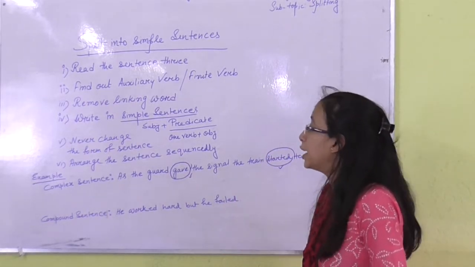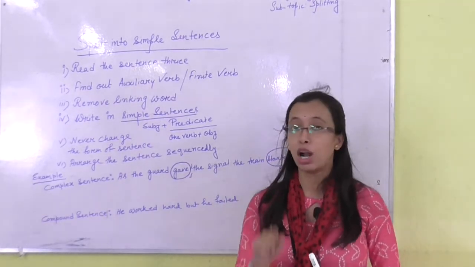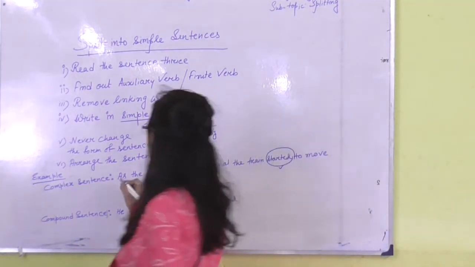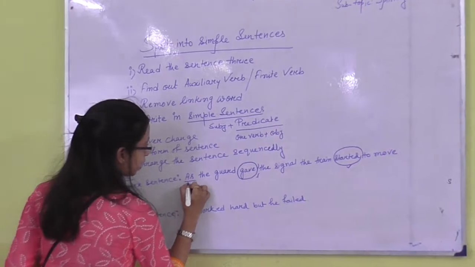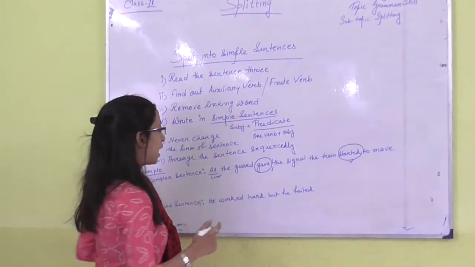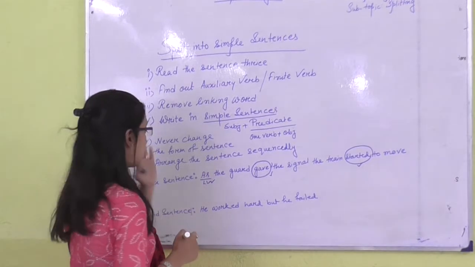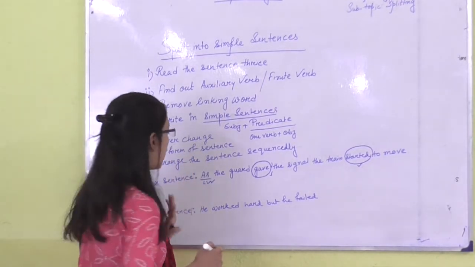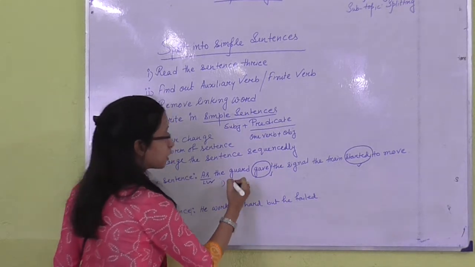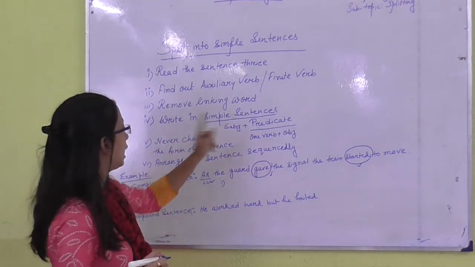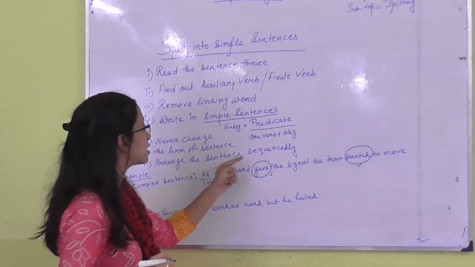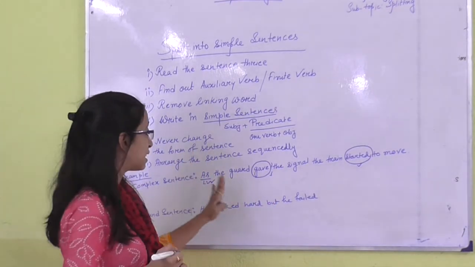Then remove the linking word. So, for removing the linking word, I need to find out which one is the linking word. Here as is the linking word. So, I need to remove as. Now write down 2 sentences. Just remove the linking word. So, I have removed the linking word as and write down number 1 sentence. Write it in a simple sentence and never change the form. I am not going to change the form, and arrange the sentence sequentially. I need to arrange the sentence sequentially.